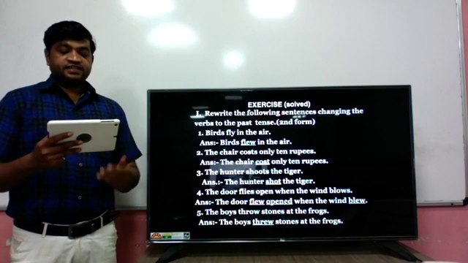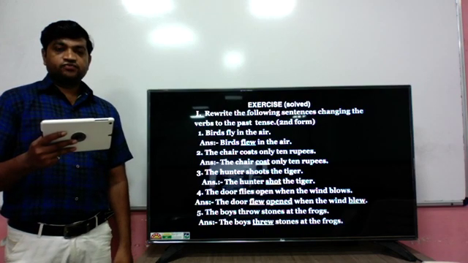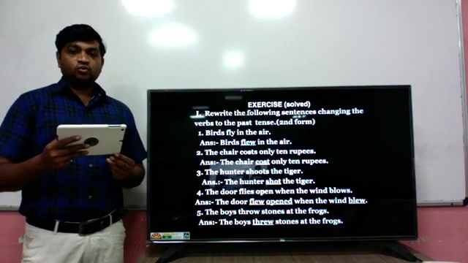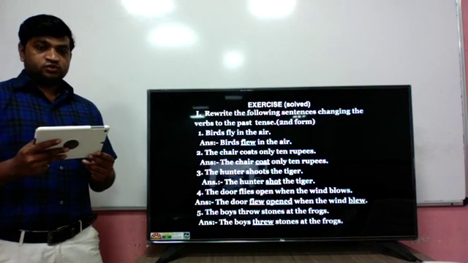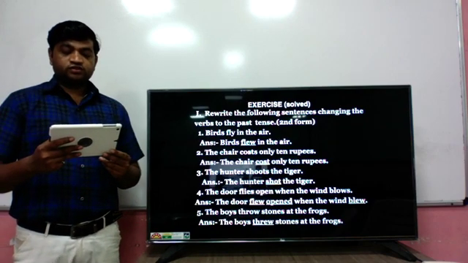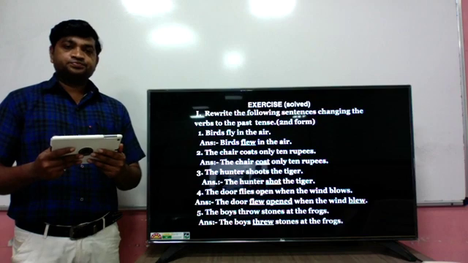Last example: the boys throw stone at the frogs. So here throw is a present form. The second form of throw is threw. The boys threw stone at the frogs. So threw is the second form of throw.